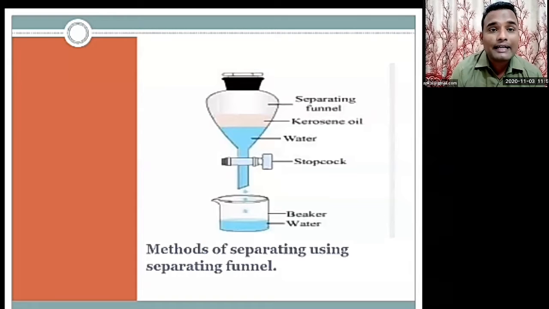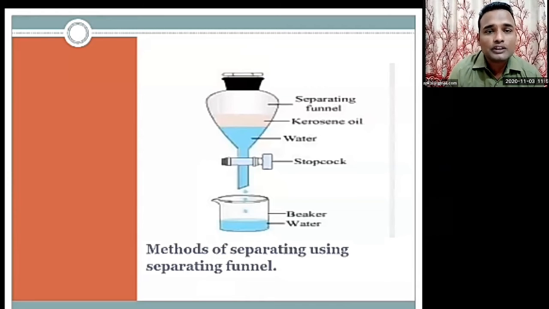Kerosene and water each have their own property. The density of water is higher than kerosene, or kerosene is lighter than water. That is why you can see in the picture the layer of kerosene above the water.